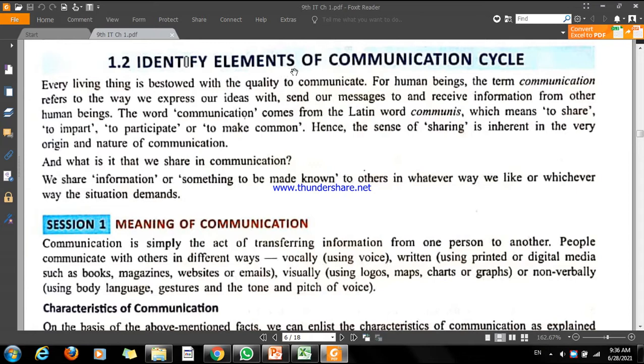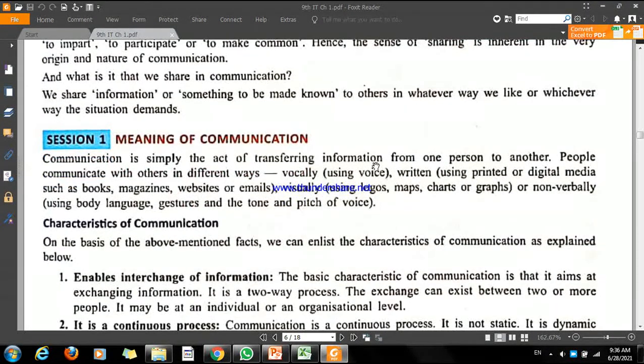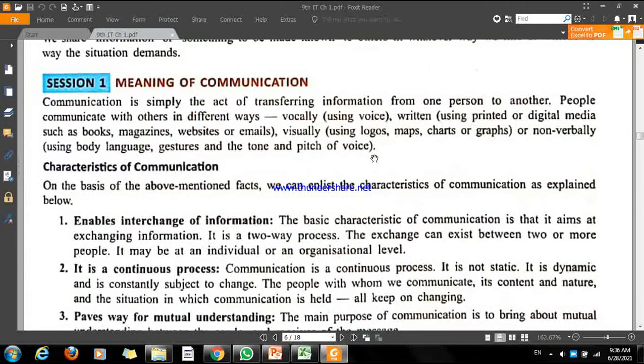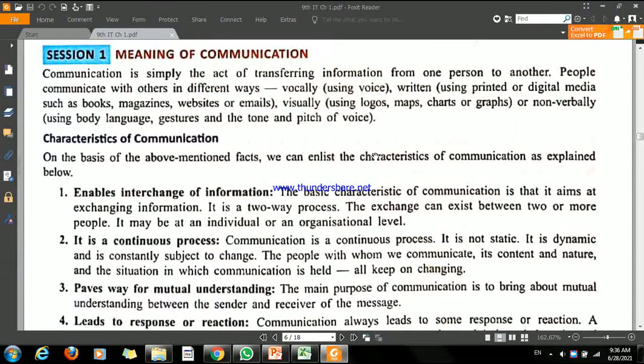Then, identify elements of communication cycle. Actually, the communication cycle is a kind of process in which we are exchanging some information, and the receiver of the information is giving us feedback, or whatever he is reacting to that particular thing. That is the reply we are receiving. So we will learn this topic in the next video, okay guys.